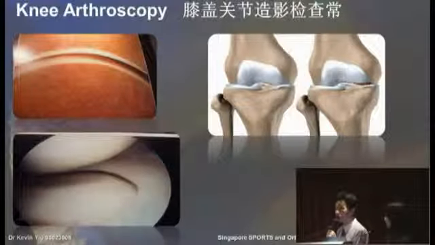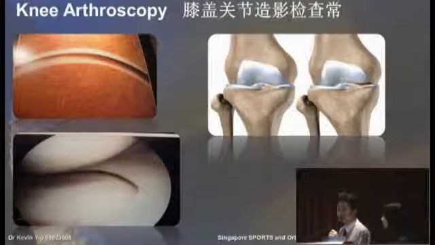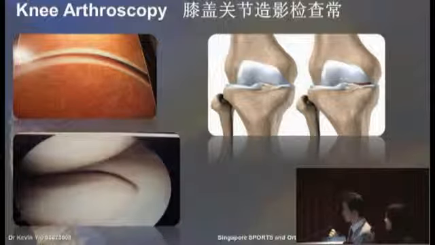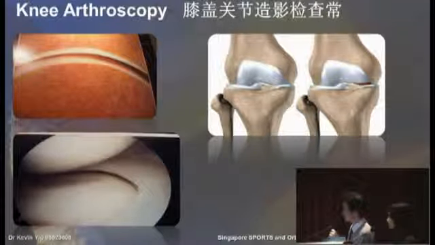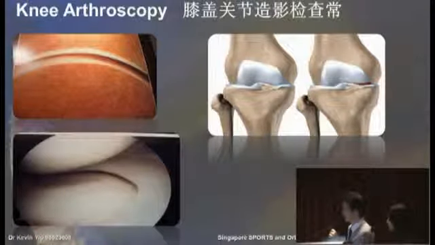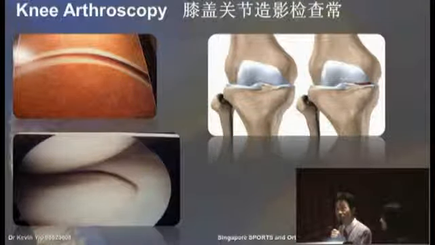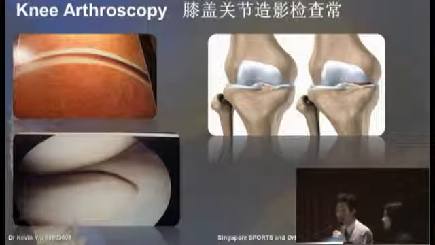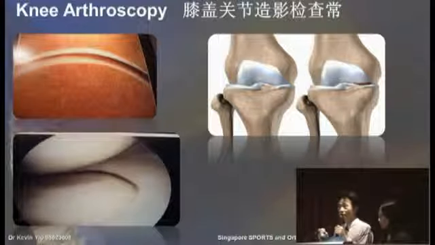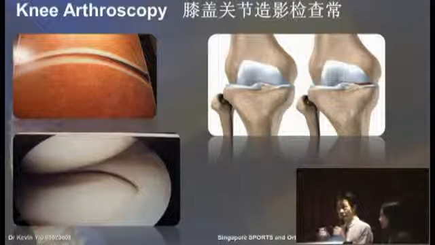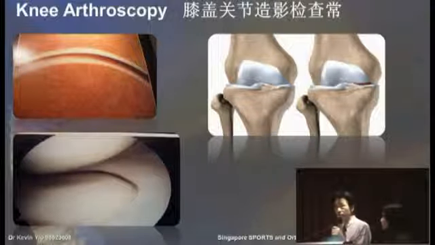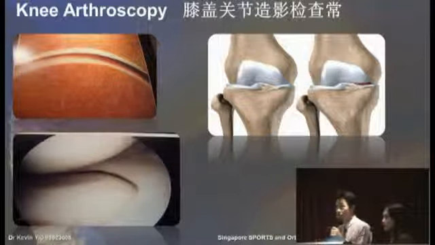Now then, what are the causes of osteoarthritis? Well, if we look at the anatomy of the cartilage, which coats the bones here, and if we look at a cross-section of our knee joint, you'll find that the cartilage is actually quite thin. It's only about 4 to 5 millimeters in thickness. At the same time, the actual substance is not particularly hard as well. Despite this, the cartilage for many patients will be able to last for 60, 70 years.